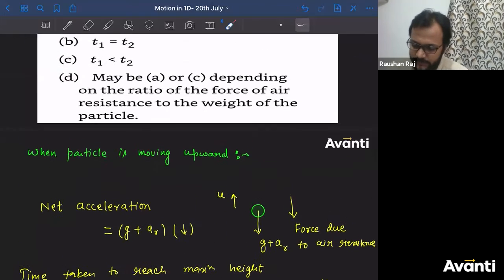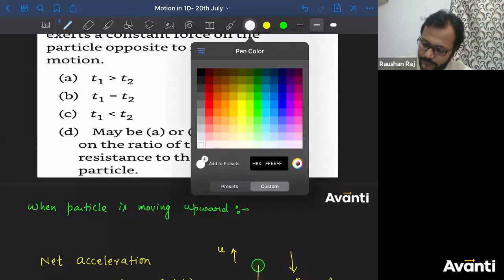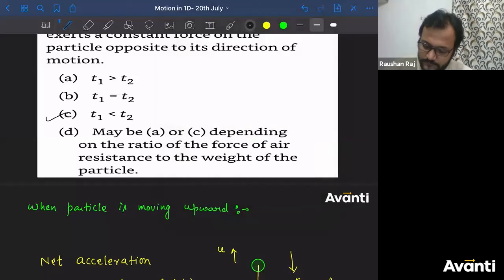So the correct answer for this one is option C. T2 is greater than T1. Guys, click yes if you have understood this. Let me know if you have any doubt in this one.